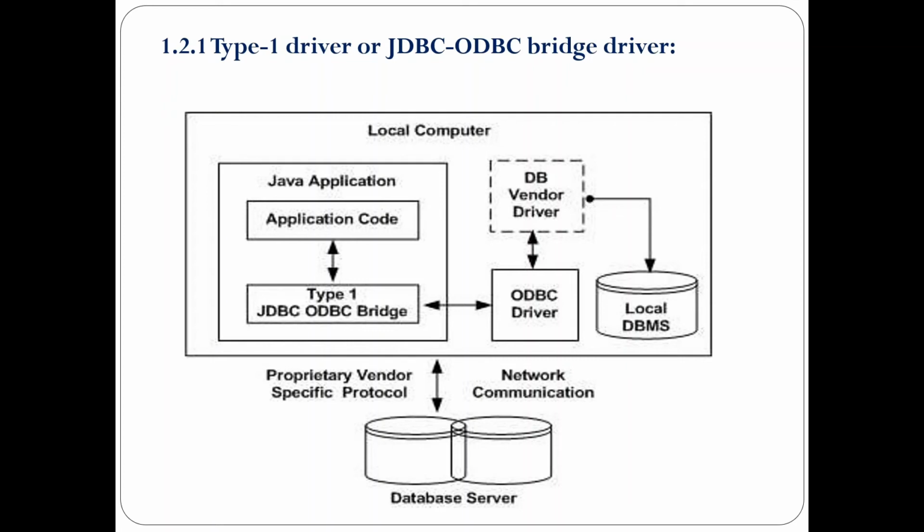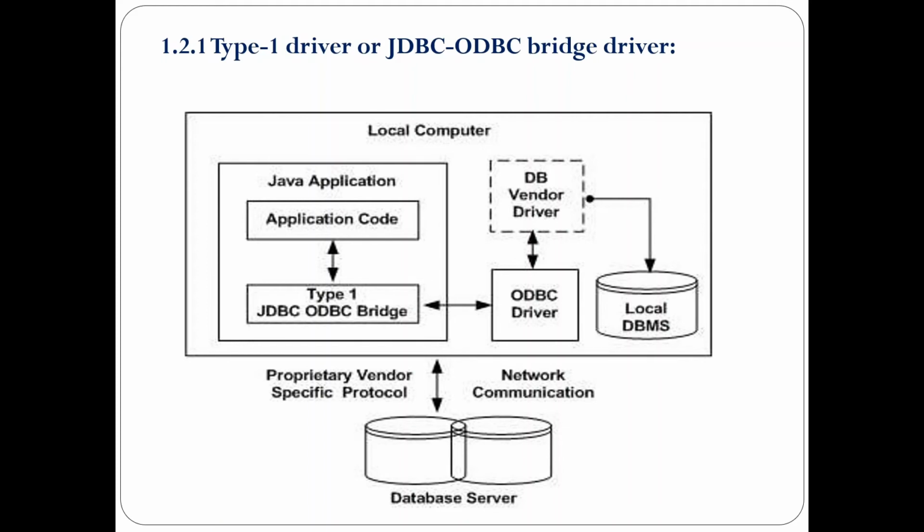Then the native interface, with the help of the ODBC driver, converts the result and sends it to the JDBC ODBC bridge. Then the ODBC protocol is converted back into the JDBC protocol. Again, from the JDBC protocol, the result will be sent back to the application code. This is the way the architecture is going to work.